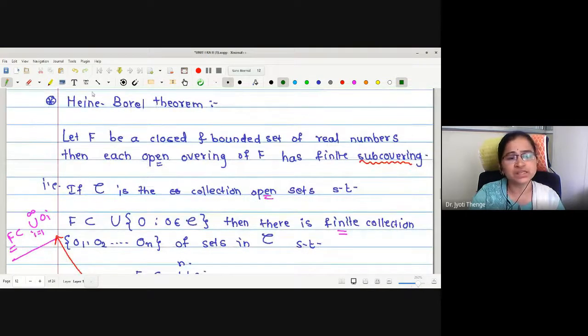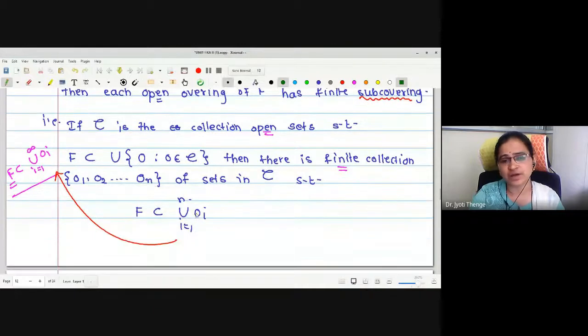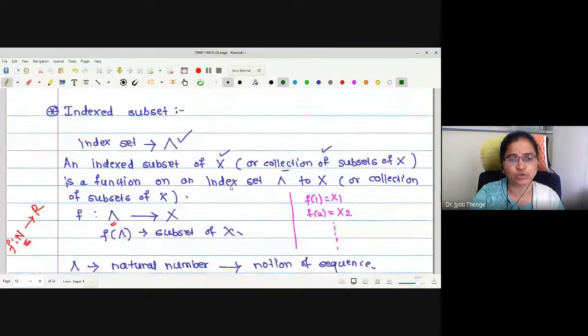Then we have written the statement of the Heine-Borel theorem. The Heine-Borel theorem tells us that whenever F is a closed and bounded set of real numbers, then each open covering has a finite subcovering. Okay, each open covering has a finite subcovering. This is the illustration I told you, right?